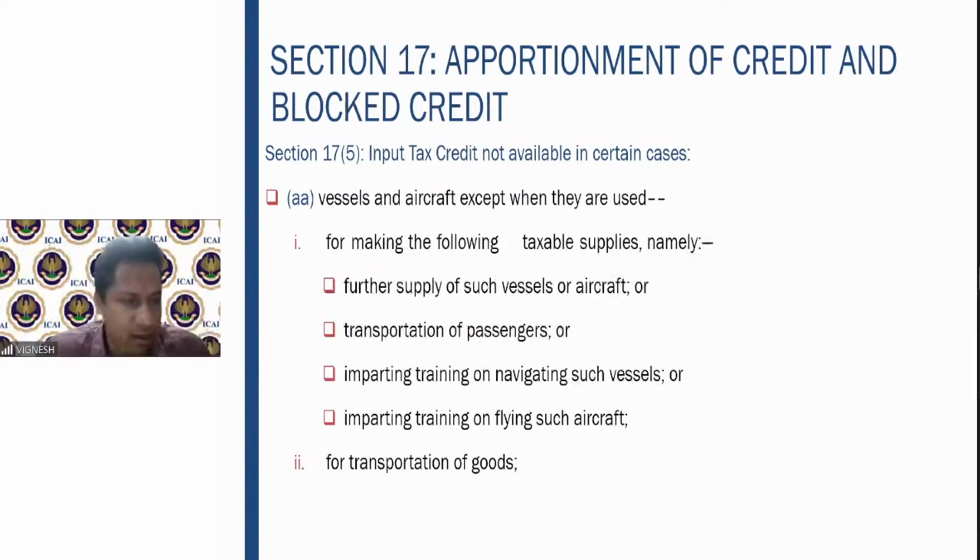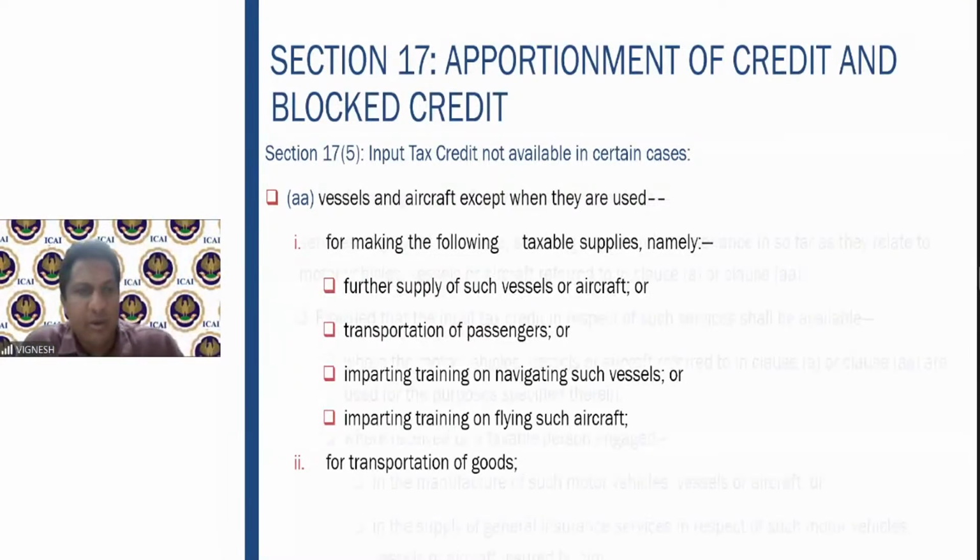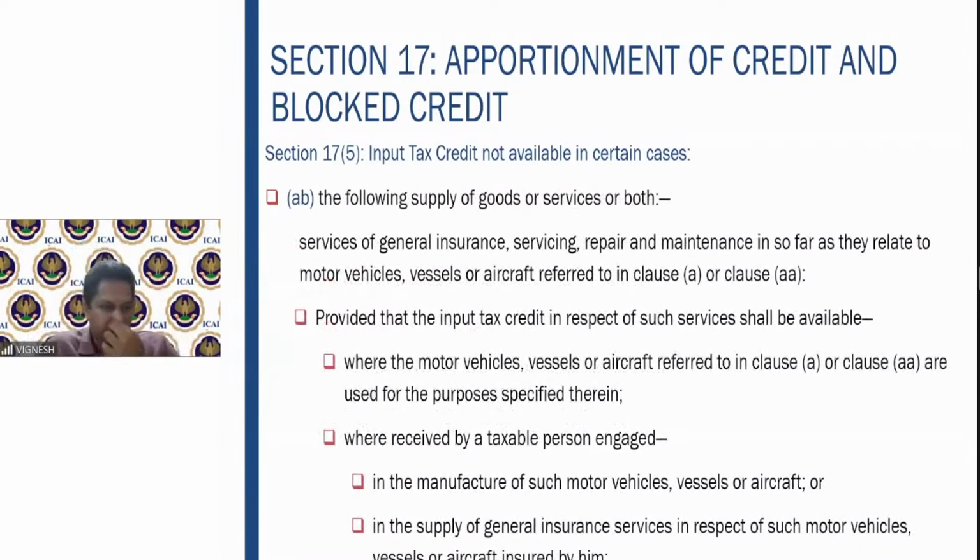Very similar to motor vehicles only. Same thing is covered here, but this relates to vessels and aircraft, because there was a confusion earlier, as the section clearly said motor vehicle. So whether it covers only motor vehicle or other forms of transportation also. That is why 17(5)(aa) was introduced, wherein vessels and aircraft are clearly demarcated and given.